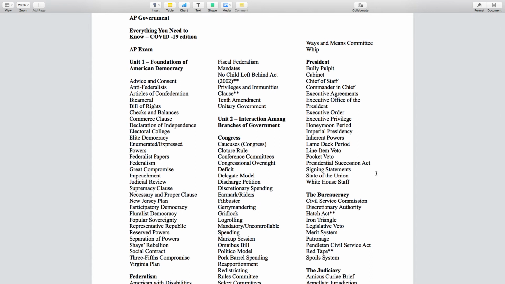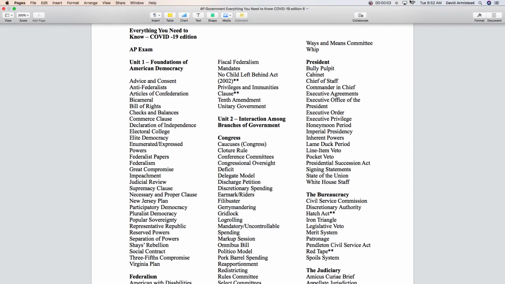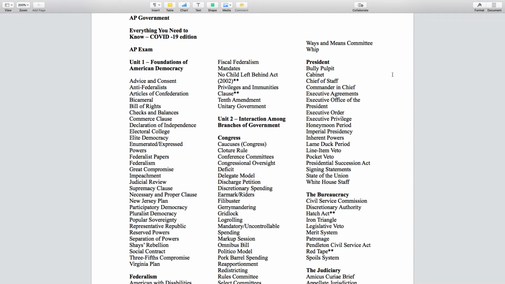This is going to be AP Gov Review 7. Going to finish up the president here, get through the bureaucracy, and that'll be it today.